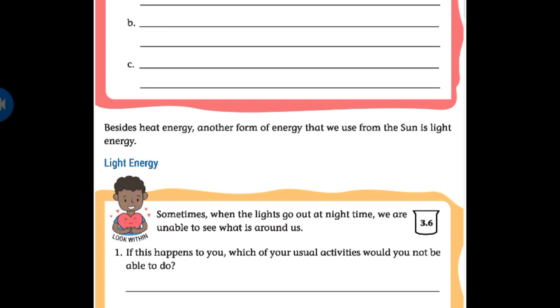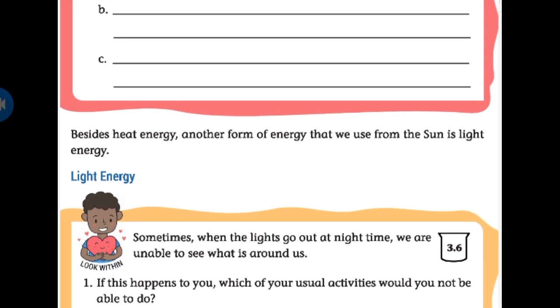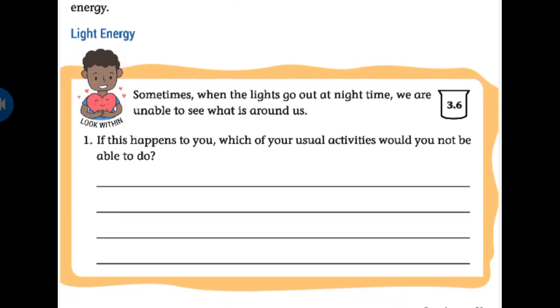One is heat energy, and what is the other form of energy? Can you guess? Besides heat energy, the other form of energy that we use from the sun is light energy. Okay, now we'll have a discussion about light energy.